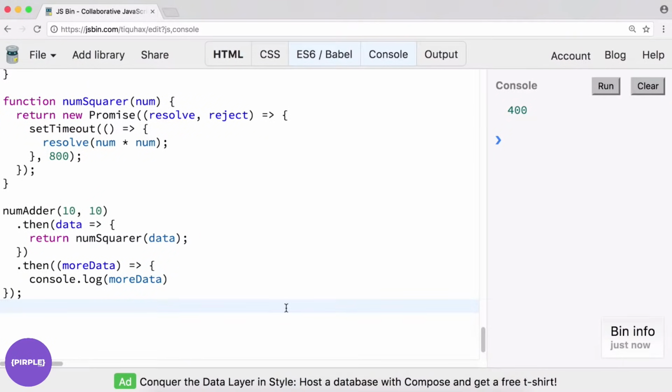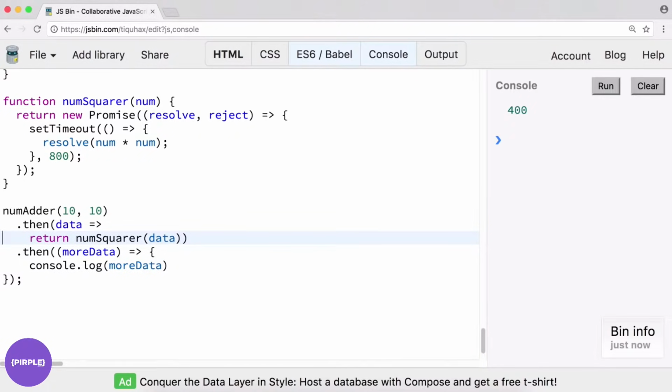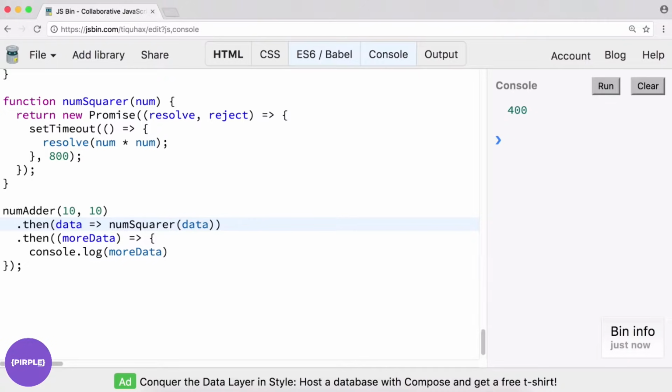Now, using the power of ES6, we can actually make this a lot easier to look at as well. Recall, as we've seen already, that if you remove these curly brackets, that creates a return statement without having to use the keyword return. Right, so that's pretty nice to look at. We just say data, do this, and then return this. That's why I can omit the return statement. And you know what? We can do the same thing down here. So remove these brackets because we only have one parameter.